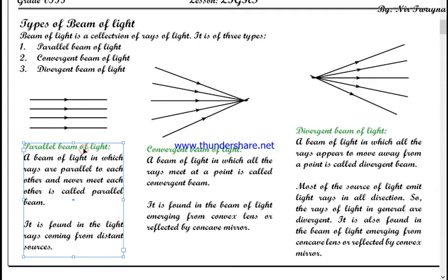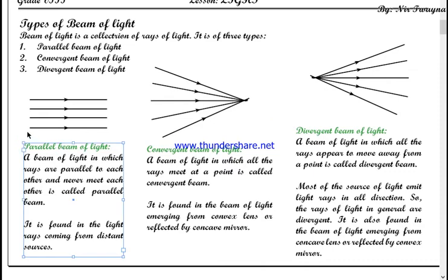Okay, the parallel beam of light is a beam of light in which rays are parallel to each other and never meet each other. If they are moving perfectly parallel to each other, then they will never meet at all. This kind of beam is found in light rays coming from a distant source. If the light rays are coming from a source which is very far, then the light rays are parallel to each other. Actually, the parallel beam of light is a very small part of a divergent beam.